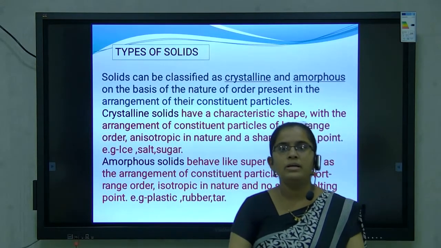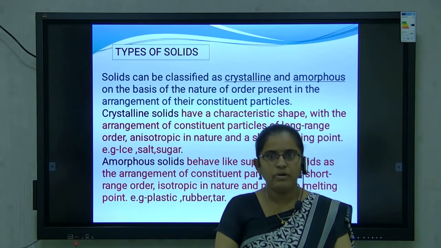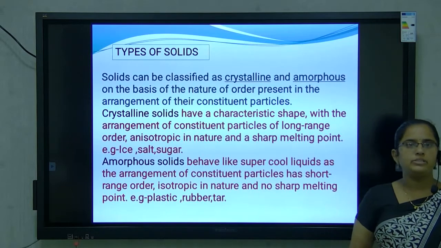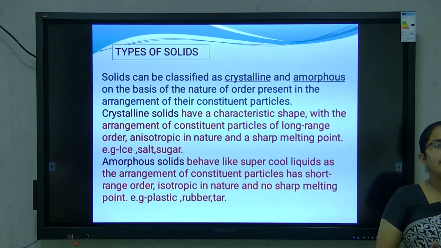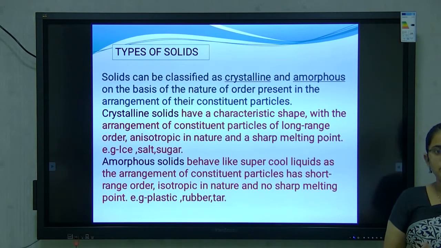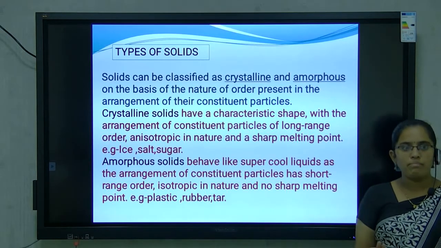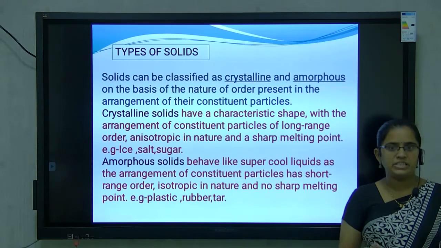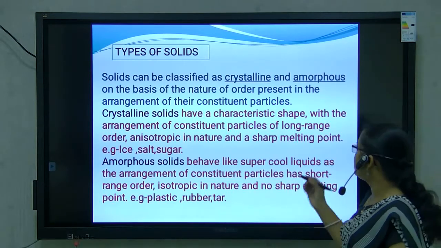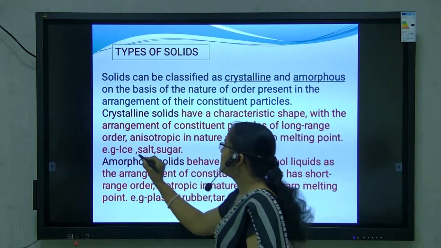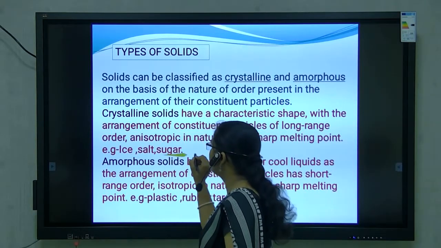Crystalline solids have a characteristic shape with the arrangement of constituent particles of long range order, and they are anisotropic in nature. What is meant by anisotropic? Anisotropic means they have different properties in different directions. Now, crystalline solids have a sharp melting point. For example, ice, salt and sugar.